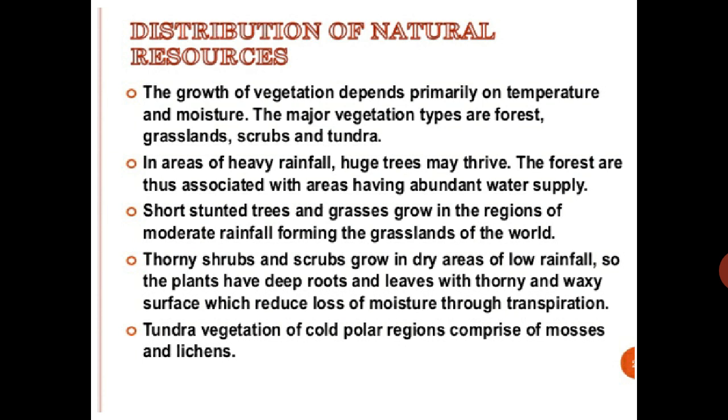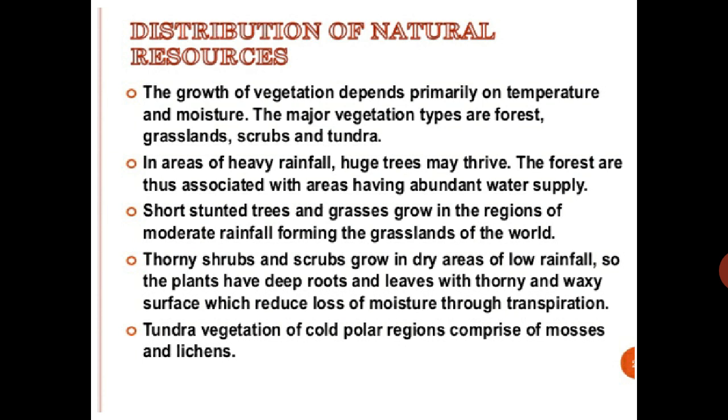Short stunted trees and grass grow in the regions of moderate rainfall, forming the grasslands of the world. Moderate rainfall means medium rainfall, not too much and not too little. Because of that moderate rainfall, there are the grasslands.